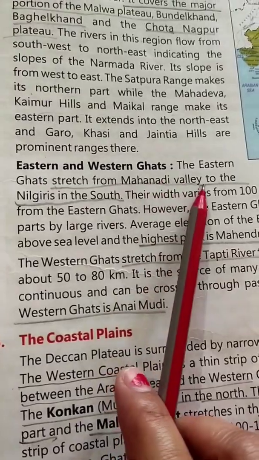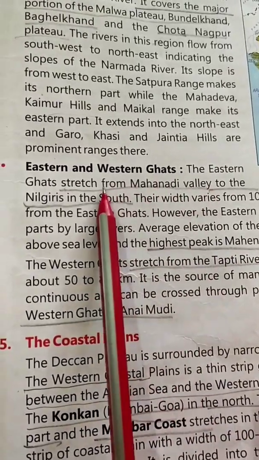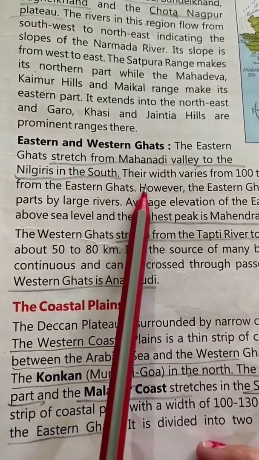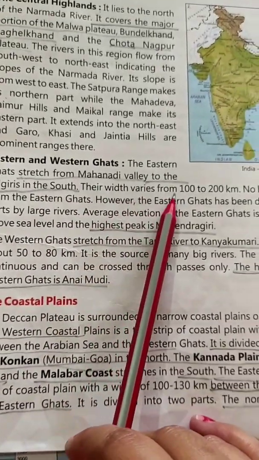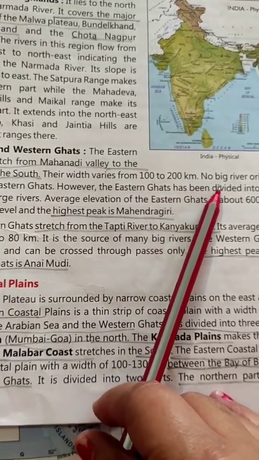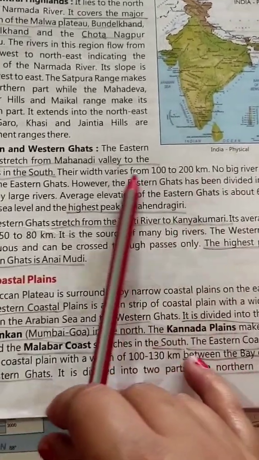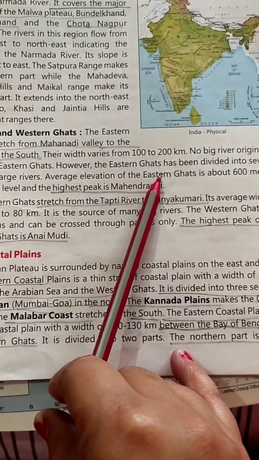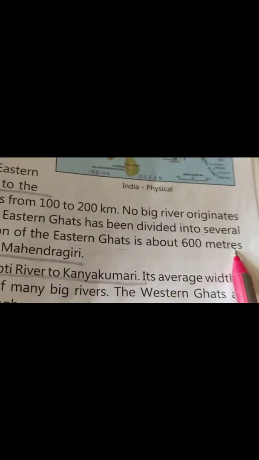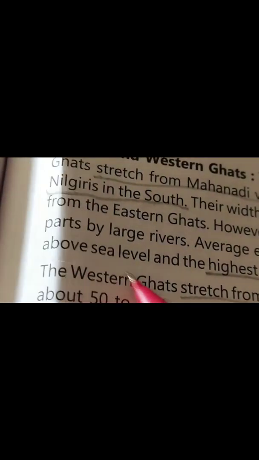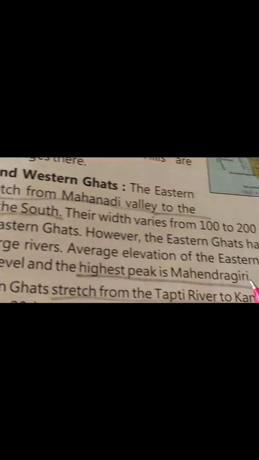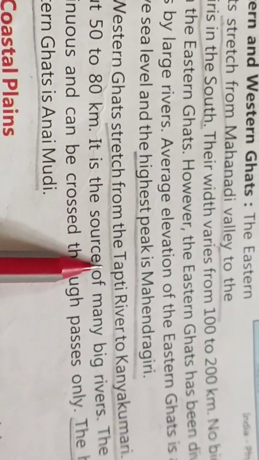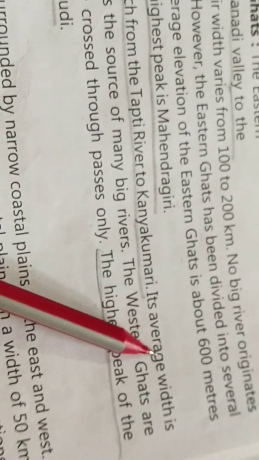Eastern and Western Ghats. The Eastern Ghats stretch from Mahanadi Valley to the Nilgiris in the south. Their width varies from 100 to 200 km. No big river originates from the Eastern Ghats. However, the Eastern Ghat is about 600 meters above sea level, and the highest peak is Mahendragiri. Next is your Western Ghats, stretched from Tapti River to Kanyakumari.